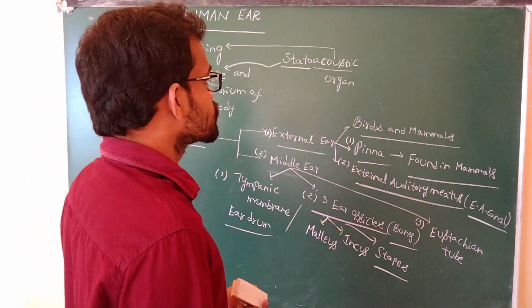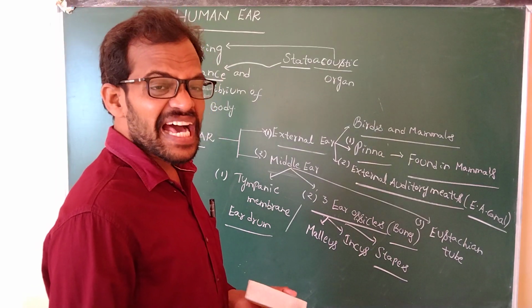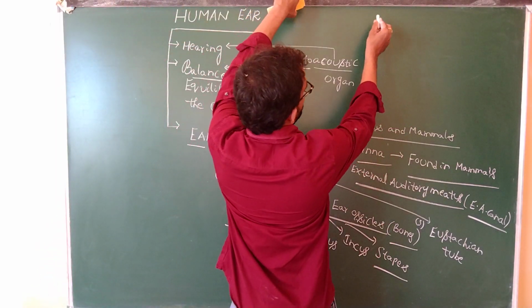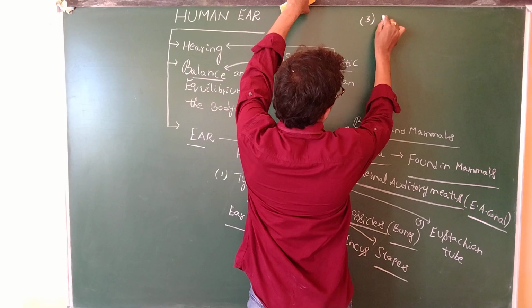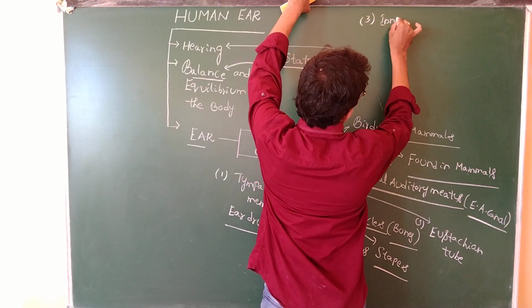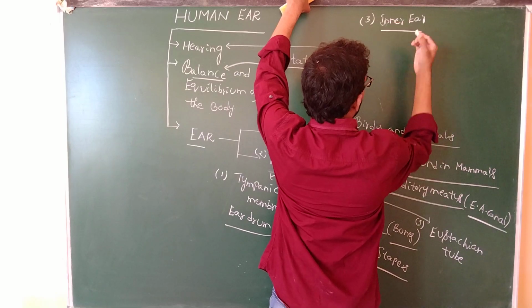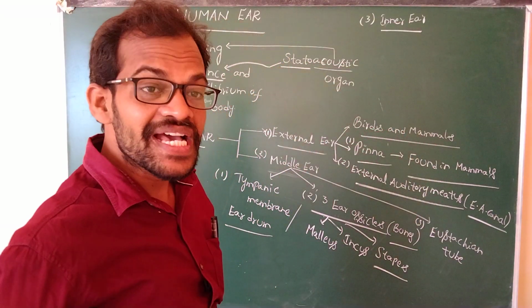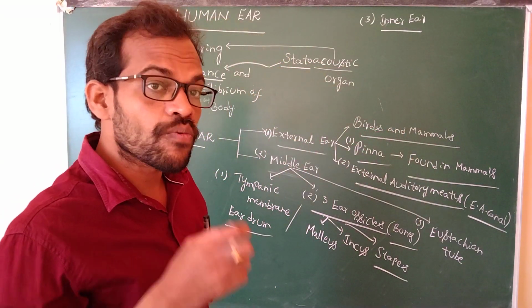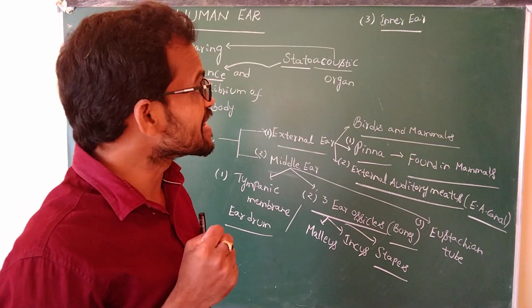Coming to the third part, it is known as the internal ear or inner ear. What are the main important parts present in the inner ear?